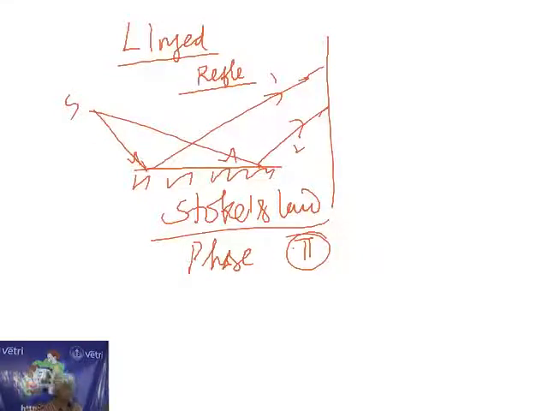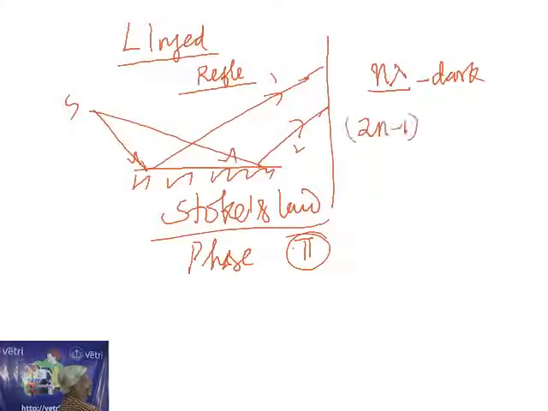So hereafter, once we want to find interference by reflection, the condition is reversed. That means the condition n lambda is now the condition for dark, and 2n minus 1 or plus 1 lambda by 2 is for bright. Why is the condition reversed? Because of the automatic phase change of pi. Instead of bright, it looks dark. Instead of dark, it looks bright. That is the thing you have to keep in mind.